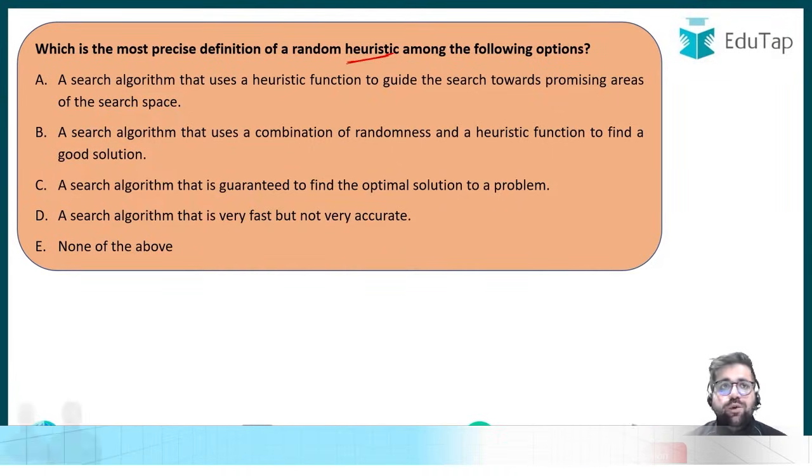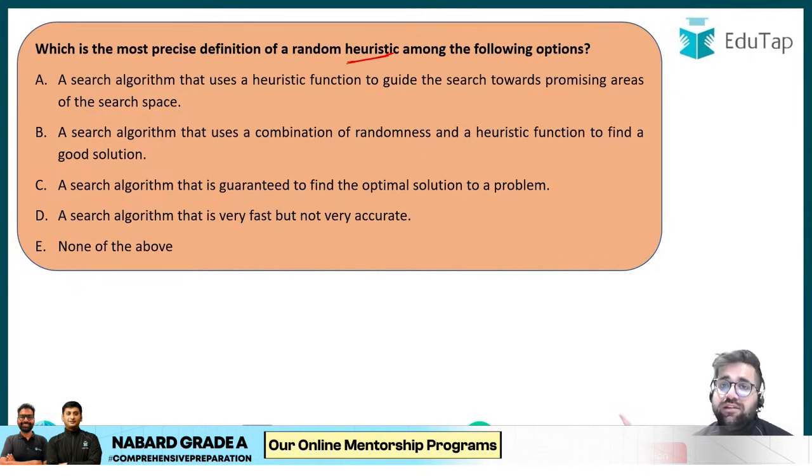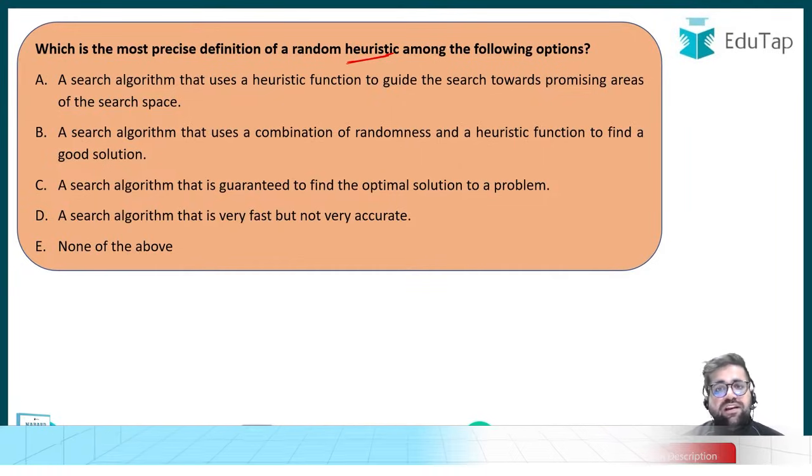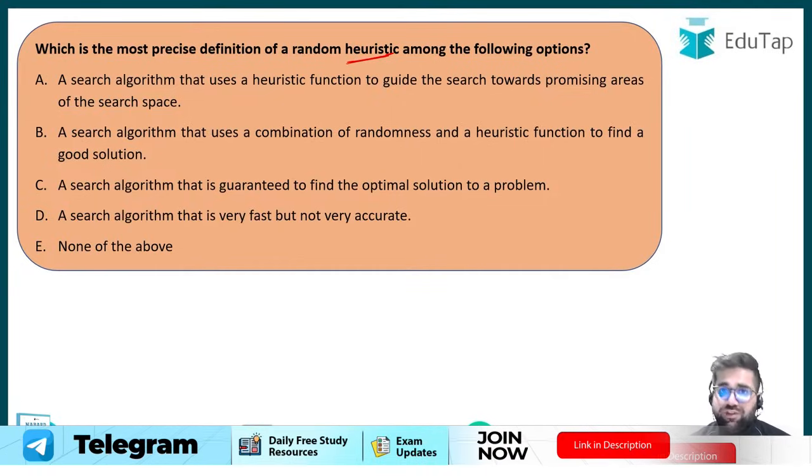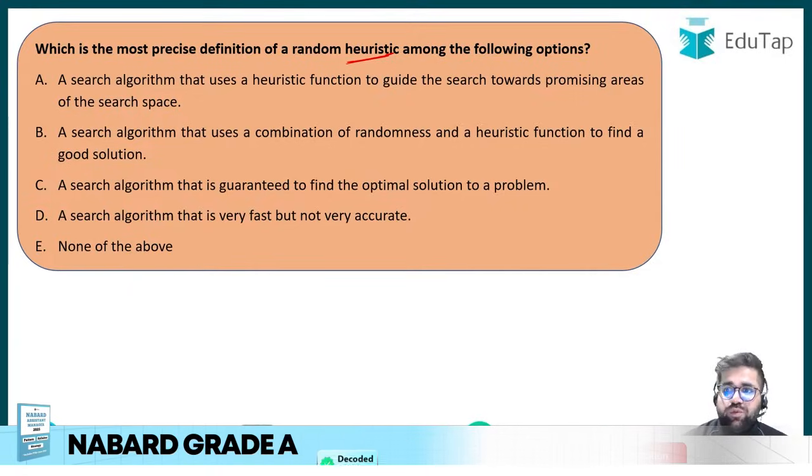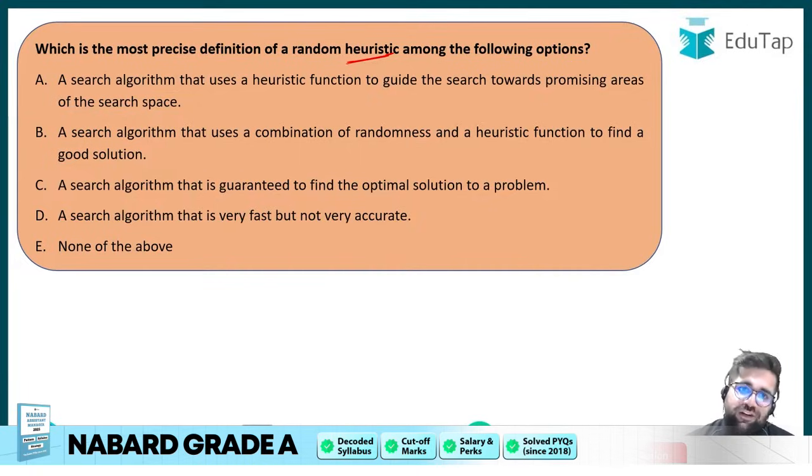Sometimes it does happen, right, that we are not doing a full analysis. We are just taking a shortcut to reach our final destination. So that is something known as heuristic in the connotation of decision making. But which of the following is the precise definition of random heuristic? A search algorithm that uses heuristic functions to guide the search towards promising areas of the search space.